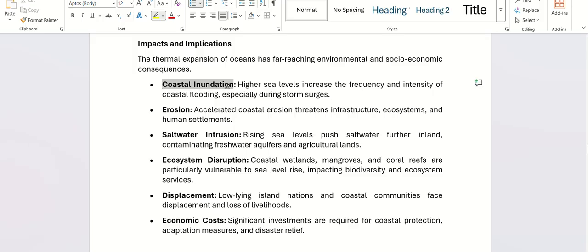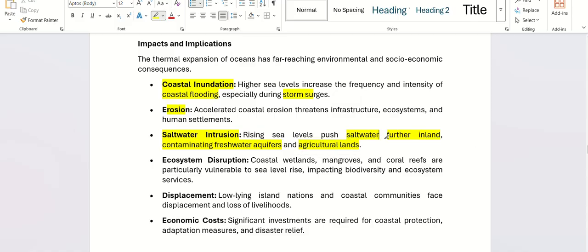First of all, coastal inundation will take place. Coastal flooding will increase, especially during storms. So those who are in the coastal areas will suffer majorly. Erosion will take place in the coastal areas. Then salt water from the oceans and seas will come inside the land, contaminating fresh water and agricultural lands.